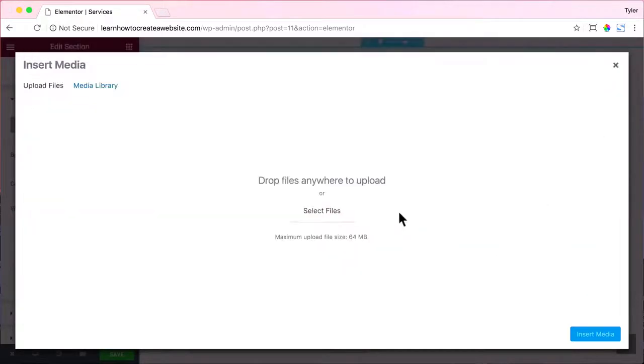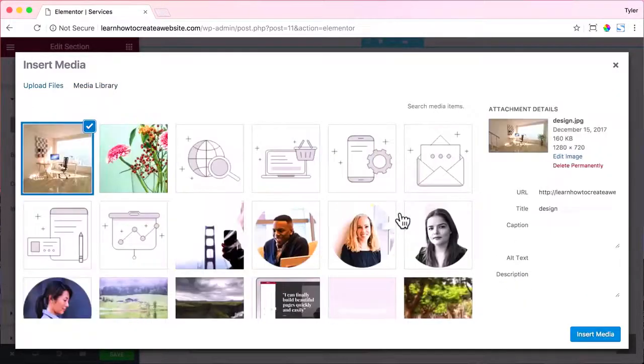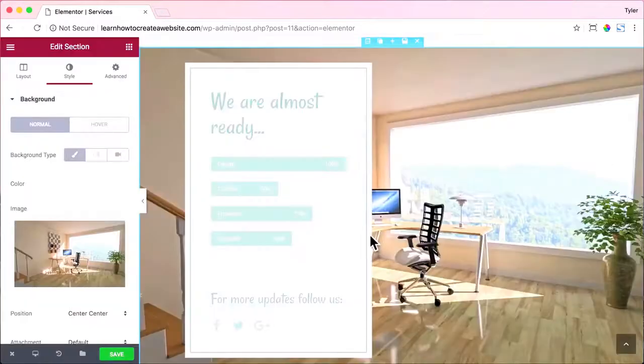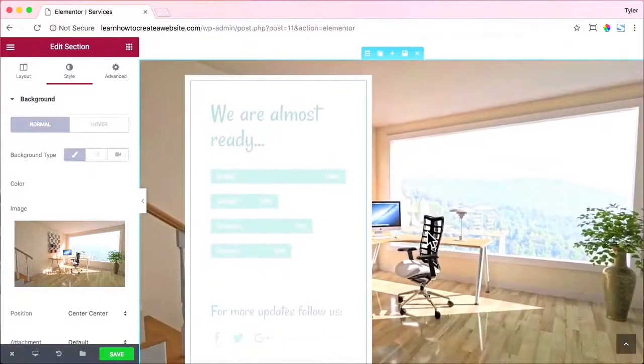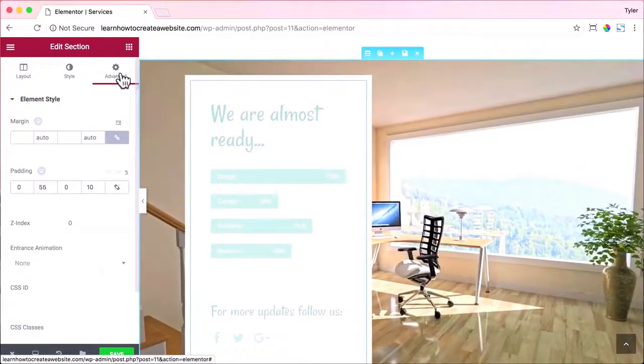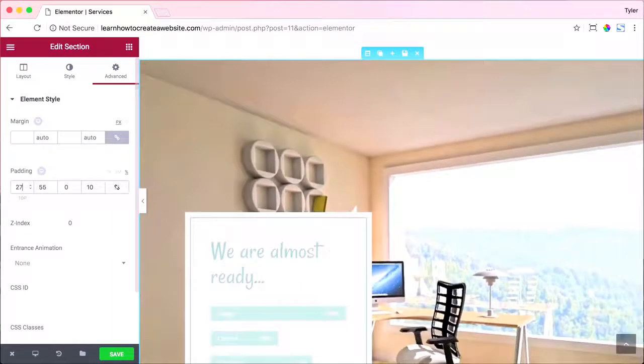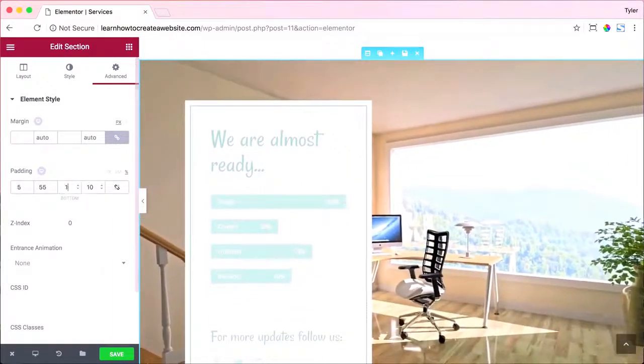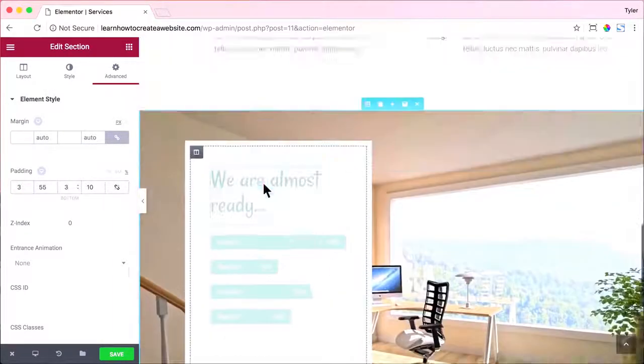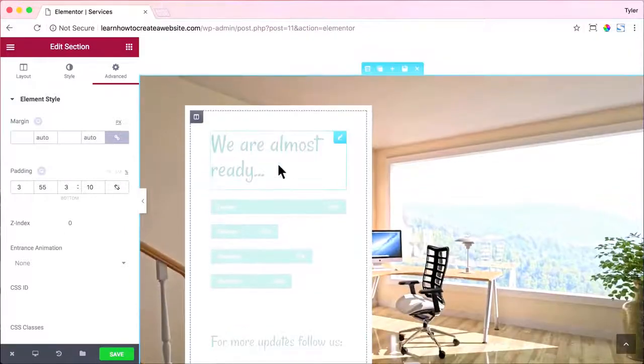It will upload. Then we'll click insert media, and it will insert. And that is a pretty cool picture. I like that. That's pretty sweet. All right, after we do that, let's click on advanced and unlink these padding values. And we can add padding to the top, and that's way too much. So I'm going to add a little bit less. And you can add padding also to the bottom. So it gives a little bit more space to the top and bottom.